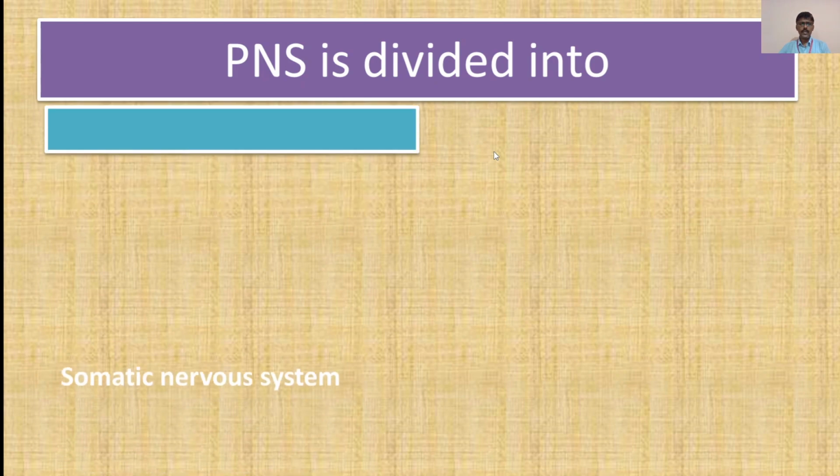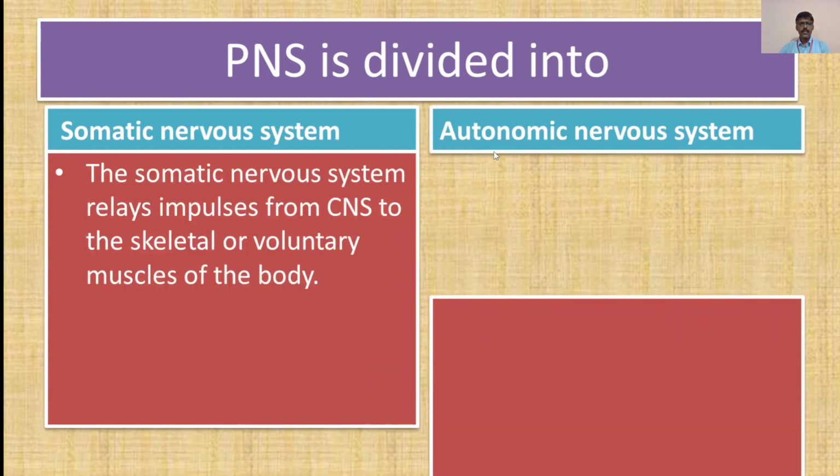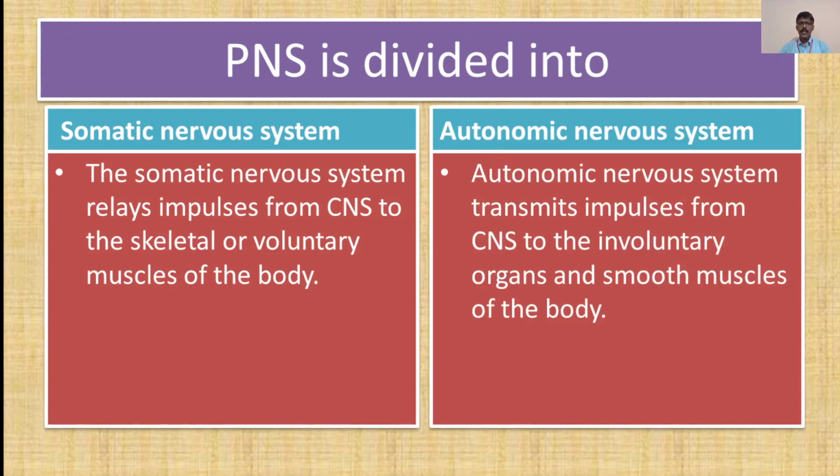Now moving towards the next slide, the peripheral nervous system or PNS is divided into two parts, the somatic nervous system and the autonomic nervous system. The somatic nervous system relays impulses from the central nervous system to the skeletal or voluntary muscles of the body.